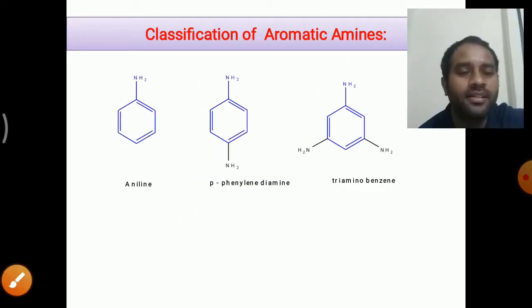And coming to other examples of amines, you see here, these are the examples: aniline, paraphenylene diamine, which is also known as 1,4-diaminobenzene, and the last one you see here, 1,3,5-triaminobenzene. These are the examples of primary amines, right?